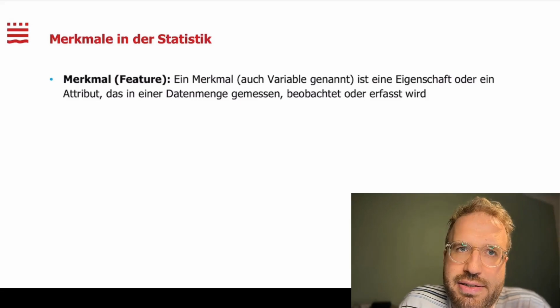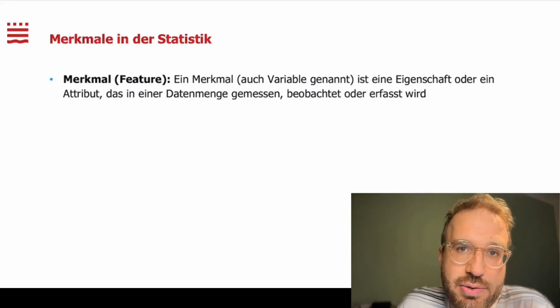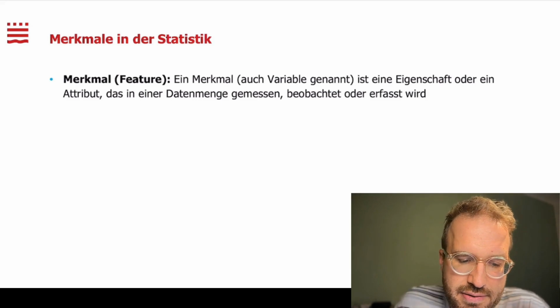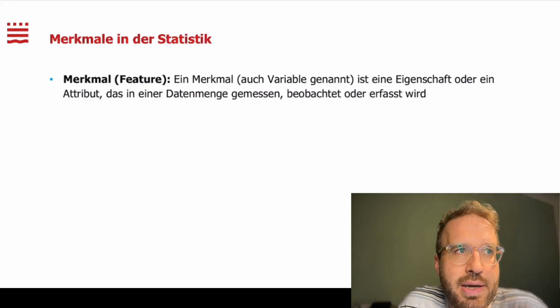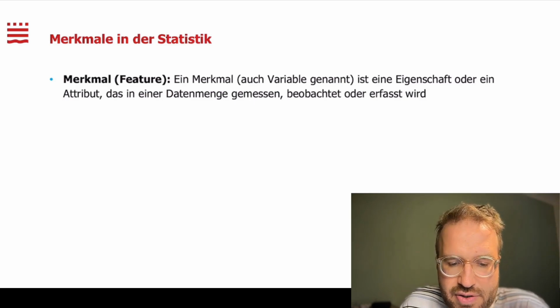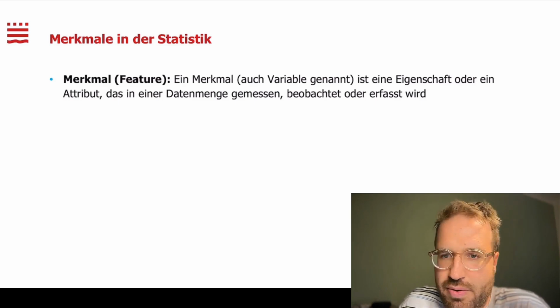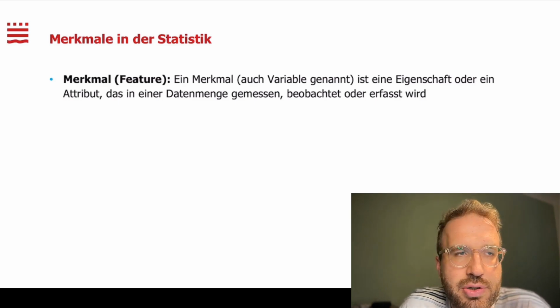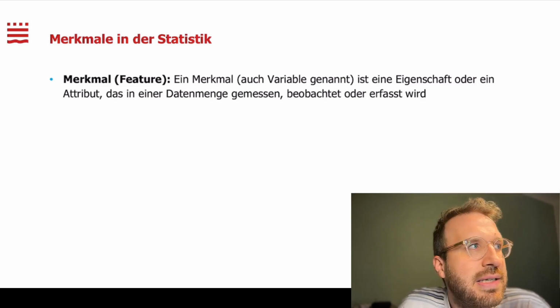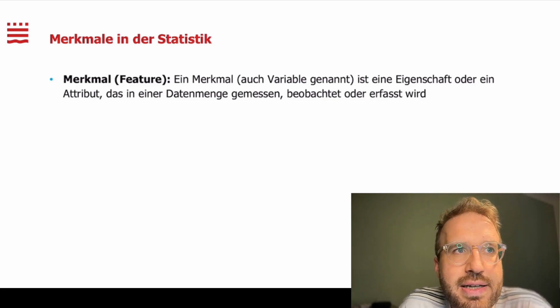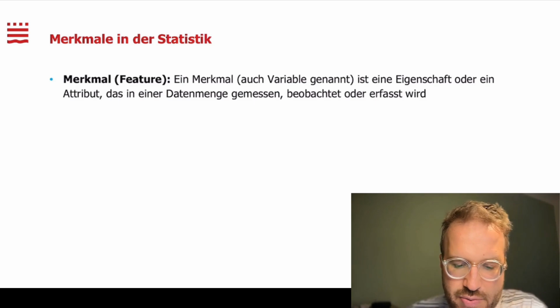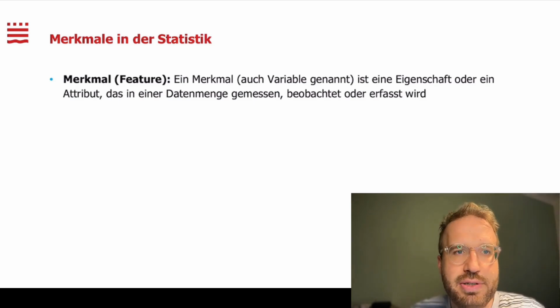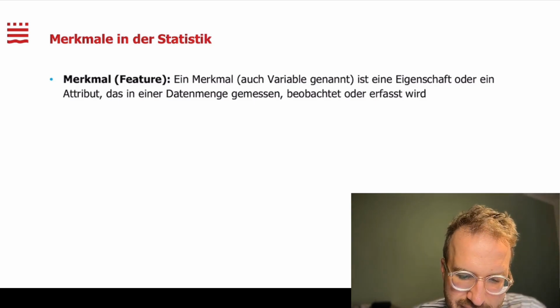A feature is exactly what it is all about: what they measure, what they try to observe or capture. So when you measure temperature, then temperature is the feature. If you want to measure other things, then they are other features. Exactly, the feature is precisely what it is all about. And we can now further subdivide this into different types of features.